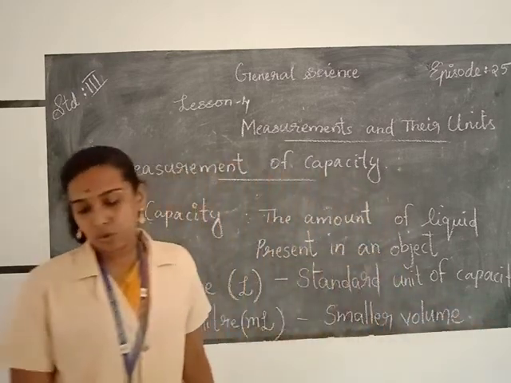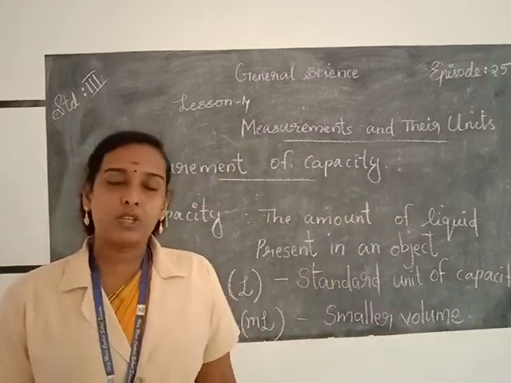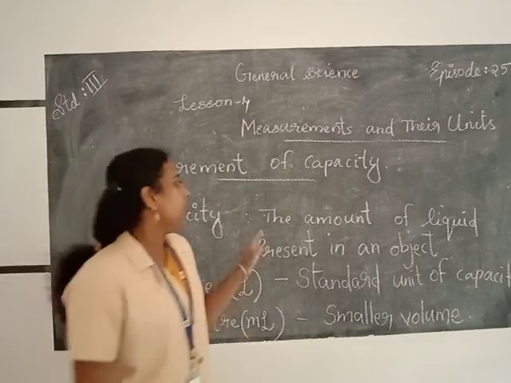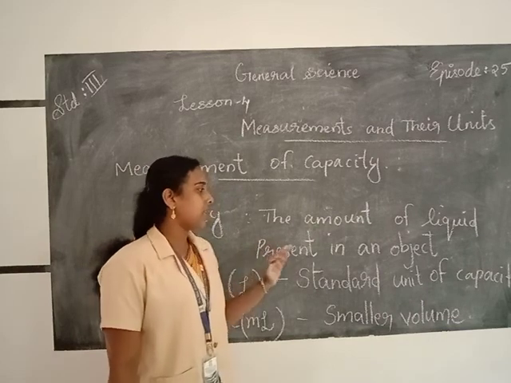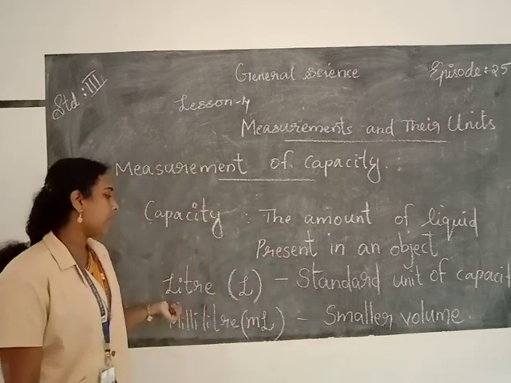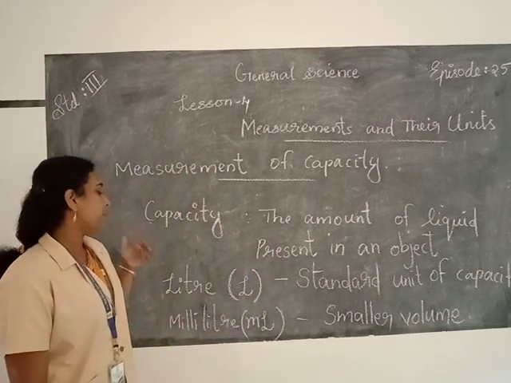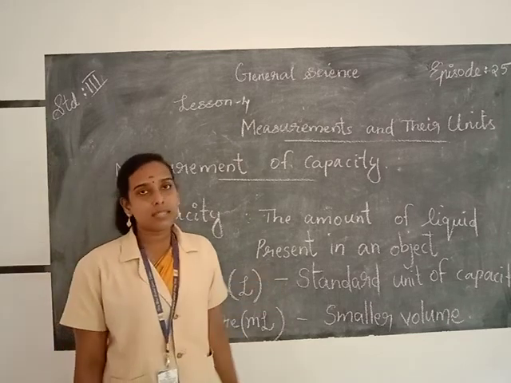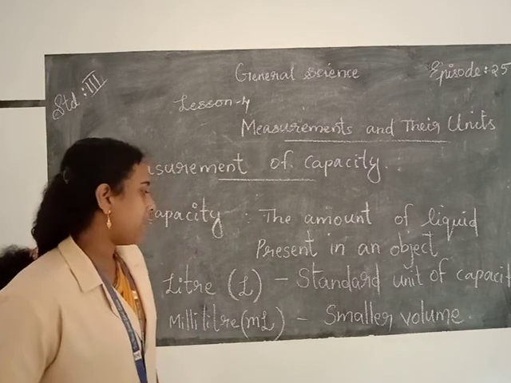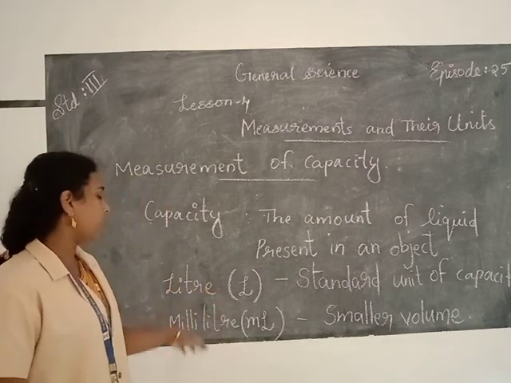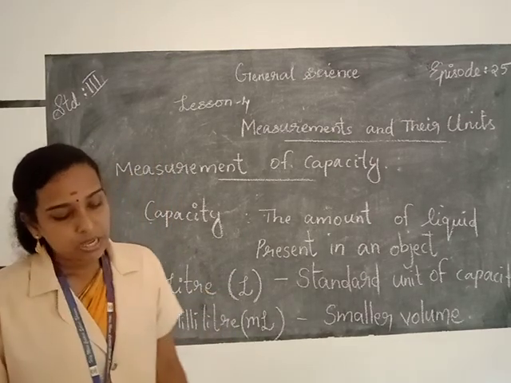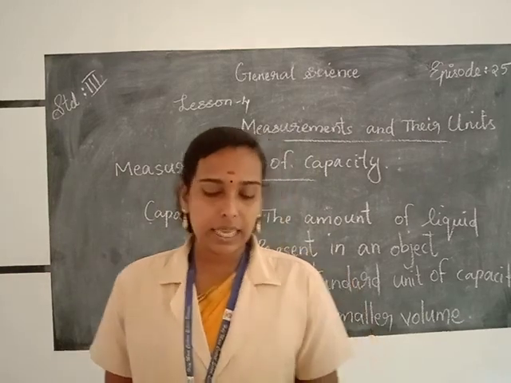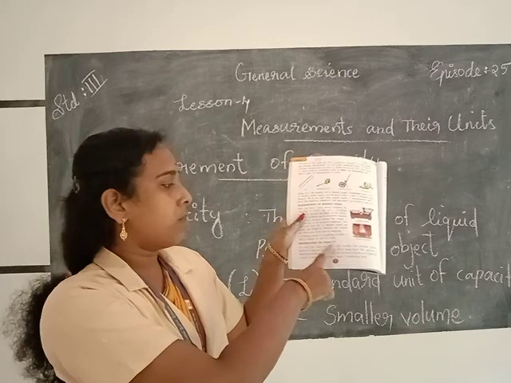So these are the two units that we use to measure capacity. What do you mean by capacity? The amount of liquid present in an object is called its capacity, and we measure it using two units, liter and milliliter. Liter is the standard unit of capacity, and to measure smaller volume we use milliliters.